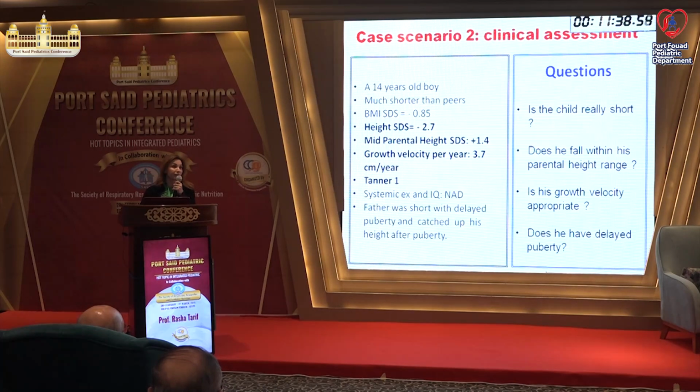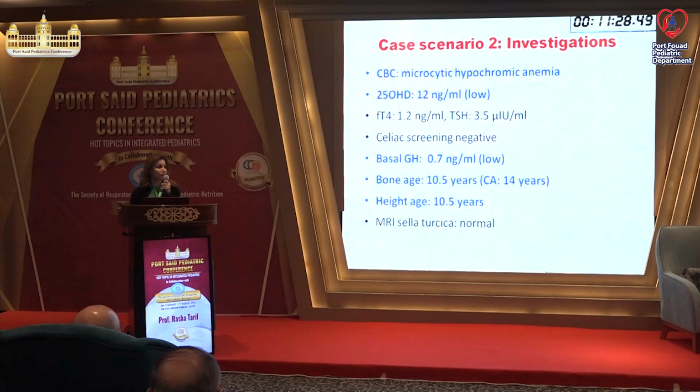He is 14. Yes, the definition of delayed puberty in boys, if you reach 14, failure of secondary sexual characters at that time is defined as delayed puberty. So this was the investigation. CBC revealed microcytic hypochromic anemia, insufficient vitamin D, basal growth hormone was low, the bone age is 10.5 and the boy is 14. His height age is 10.5, MRI sella turcica was normal in that boy.